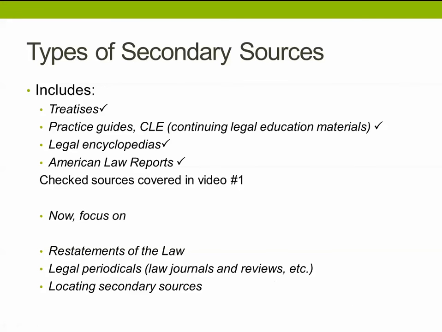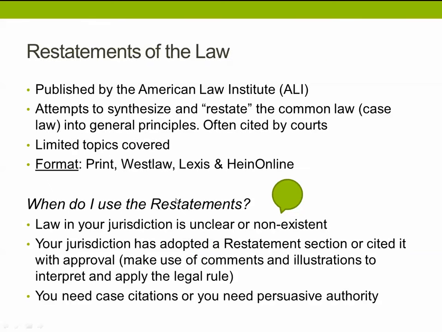Let's review our types of secondary sources for a moment. We discussed in video number 1 that secondary sources include treatises, practice guides or CLEs, legal encyclopedias, and American Law Reports. All of those were covered in video number 1. Now we're going to turn our focus to the restatements of the law, legal periodicals, including law journals, bar reviews, and so on, as well as how to locate these secondary sources.